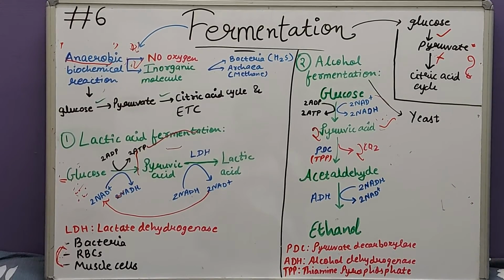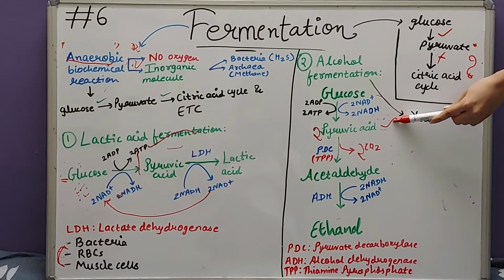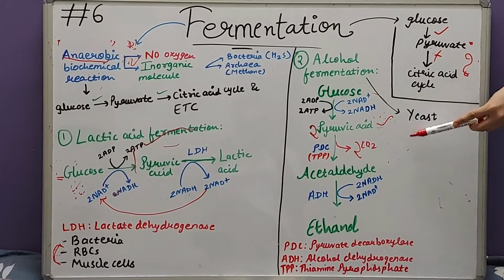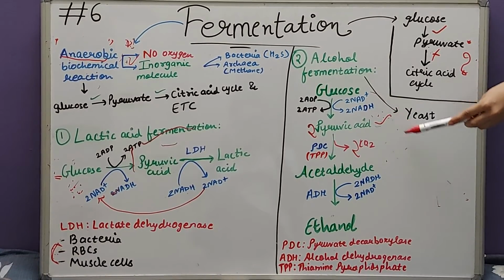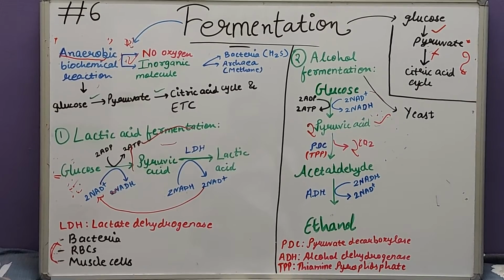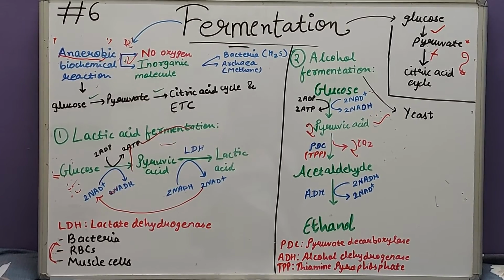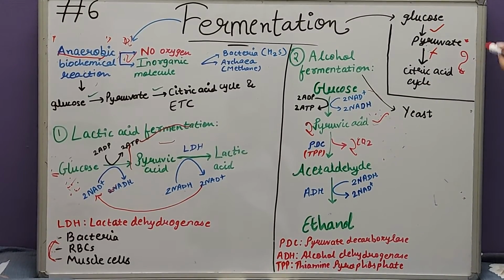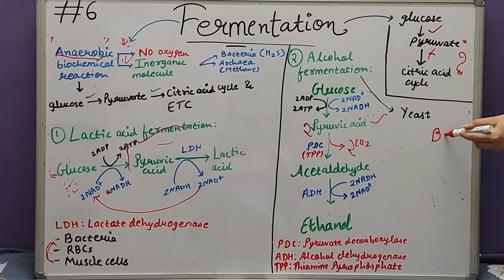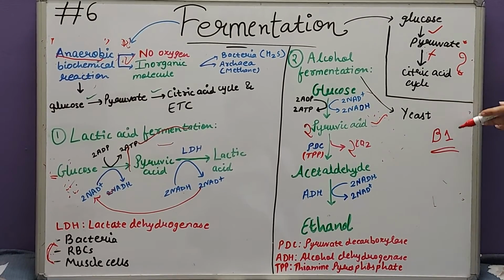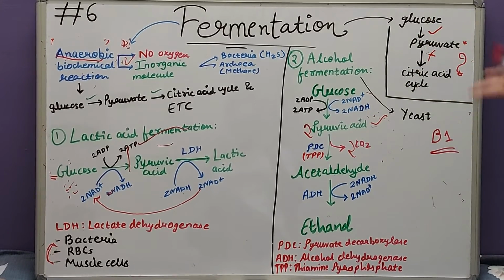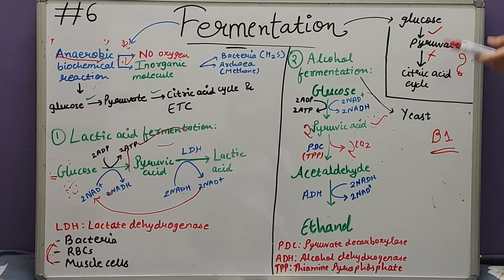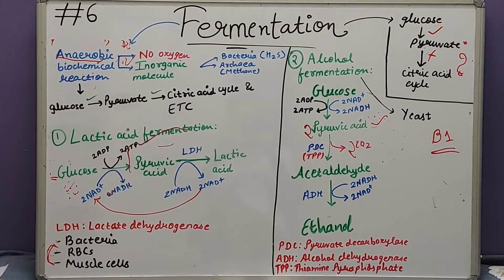One more important thing to remember, guys, is that the conversion of pyruvic acid to acetaldehyde is through PDC, pyruvate decarboxylase. Here the coenzyme used is TPP, that is thiamine pyrophosphate. I repeat it once again, it is thiamine pyrophosphate. This thiamine pyrophosphate is a derivative of vitamin B1 or thiamine. This is the coenzyme used in this reaction for conversion of pyruvic acid to acetaldehyde, and the enzyme is PDC, pyruvate decarboxylase.